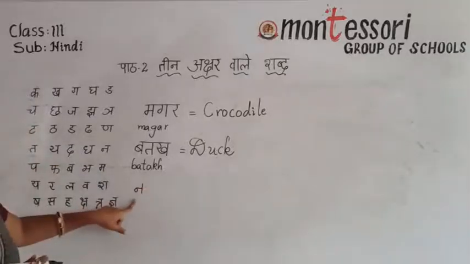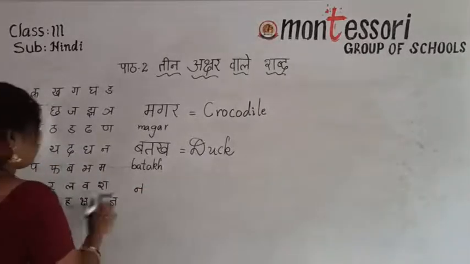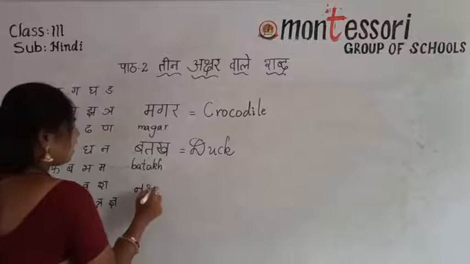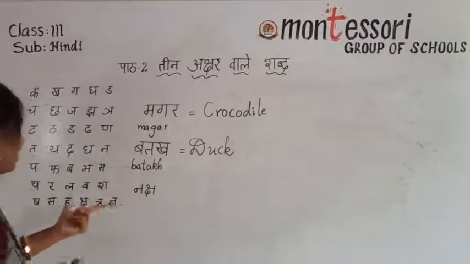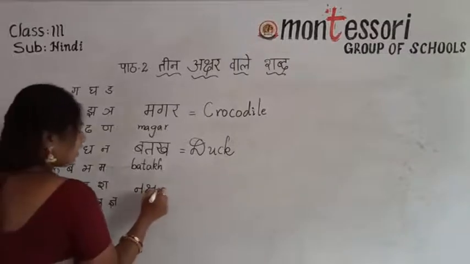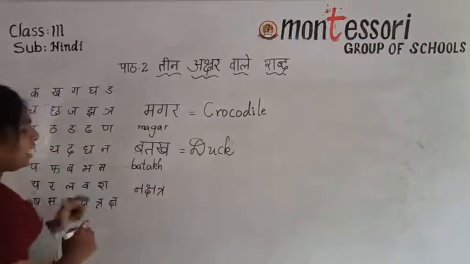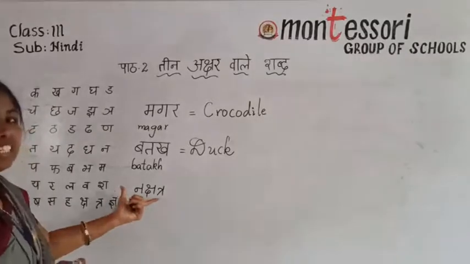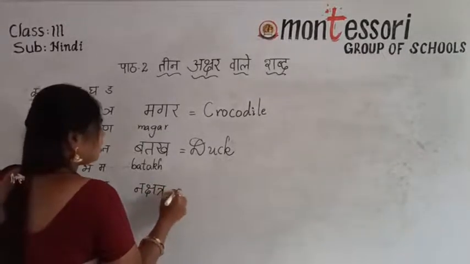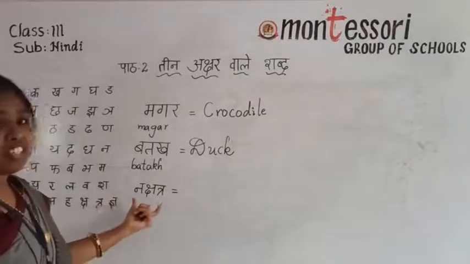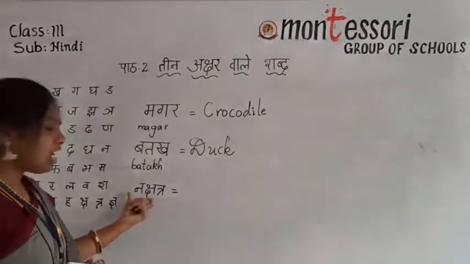See? Na. I told you, don't write the header there. That's why. See? Three letters we join here. Slowly you can give the header here. Na, sha, tra. See? Sha did not have a full header. That's why we have to give the gap.